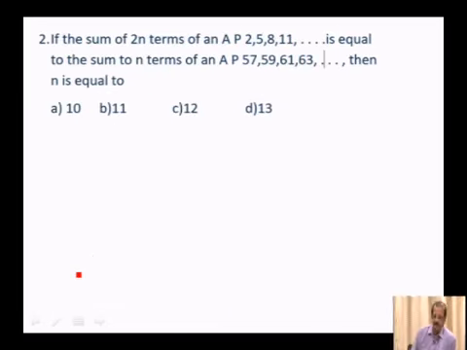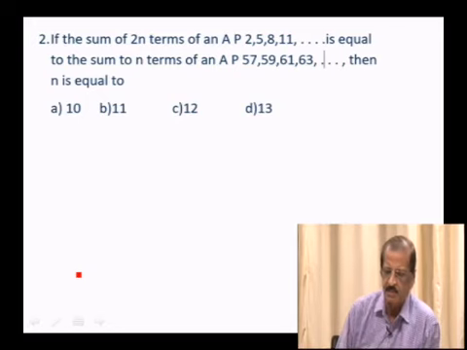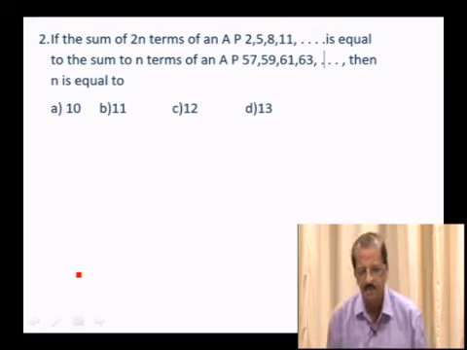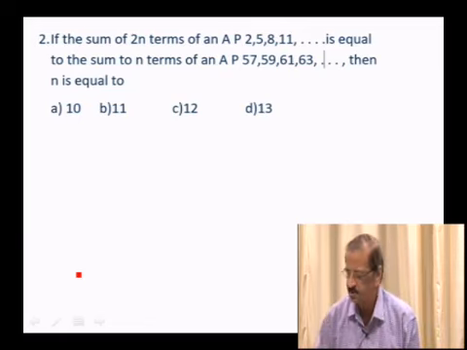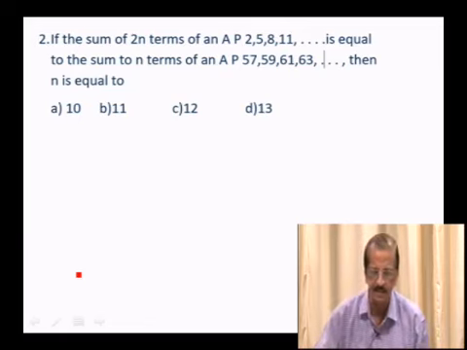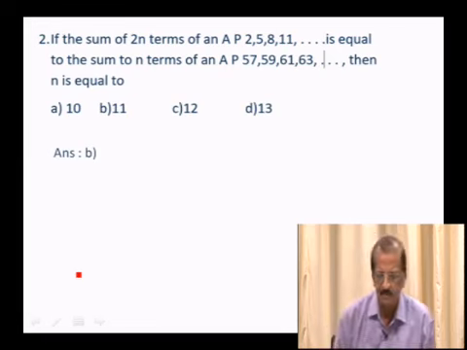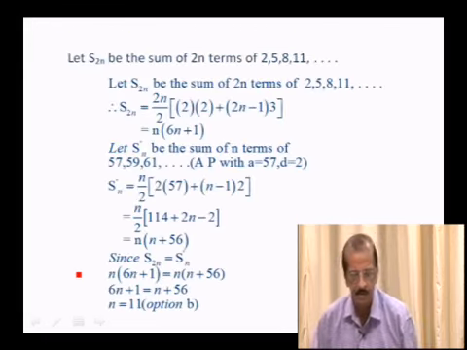Second question: if the sum of 2n terms of an AP 2, 5, 8, 11 is equal to the sum of n terms of an AP 57, 59, 61, 63, then n is equal to. So you have to consider these two sums. You have to consider S2n and also Sn and equate them. From that you can calculate the value of n. Here the value of n will be 11.